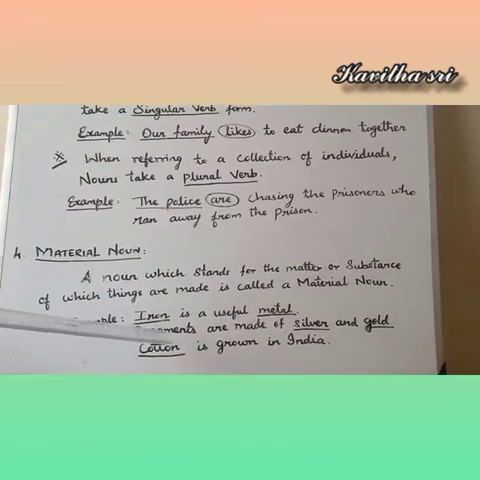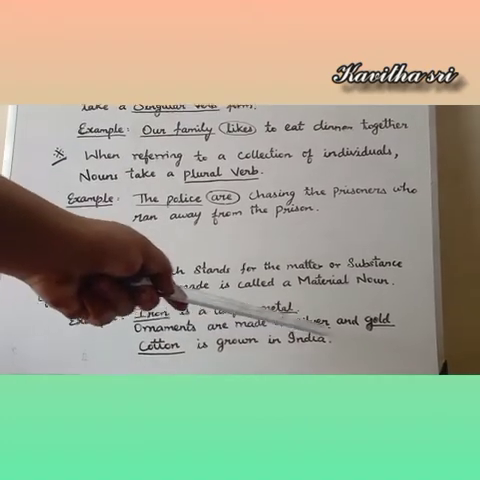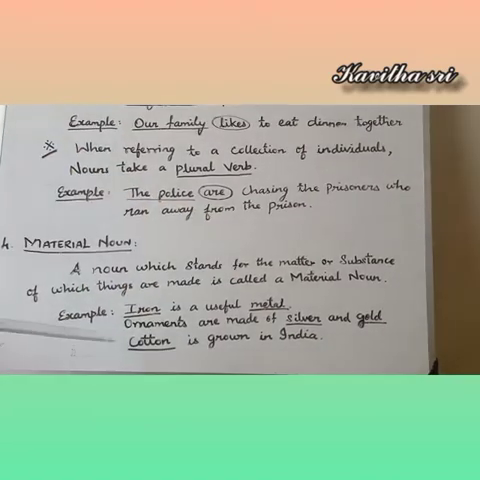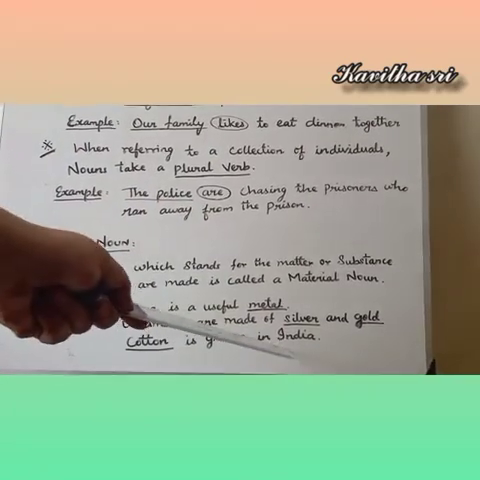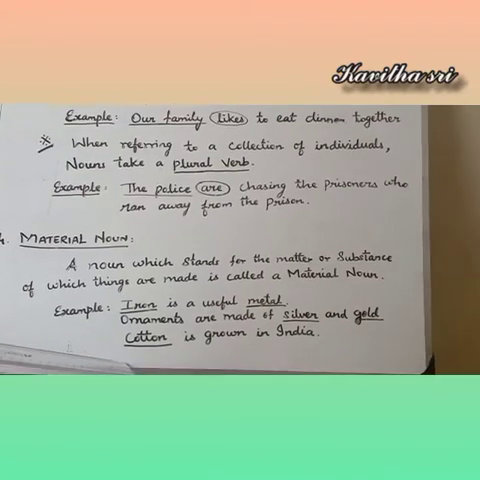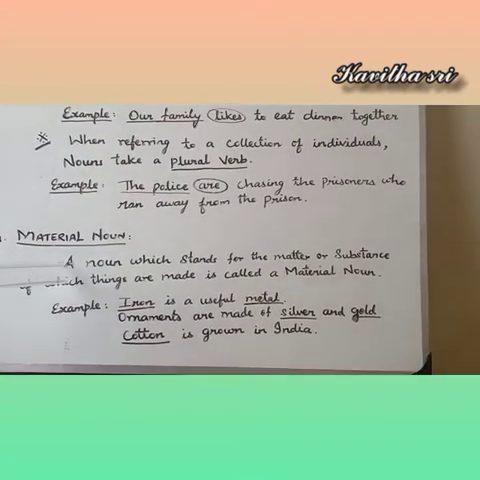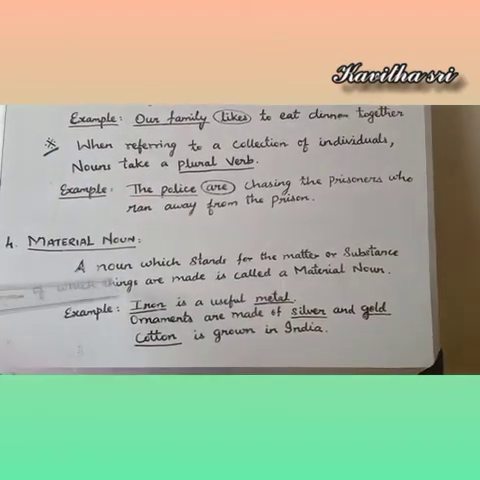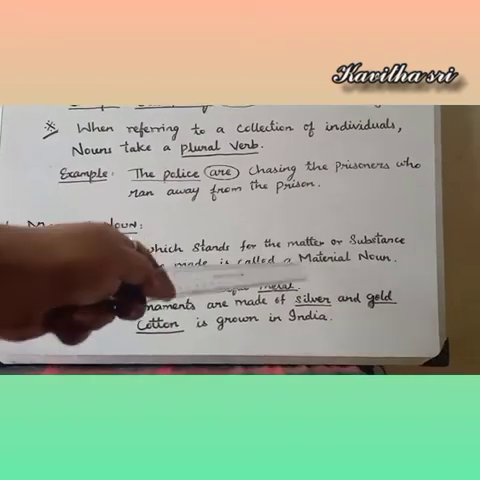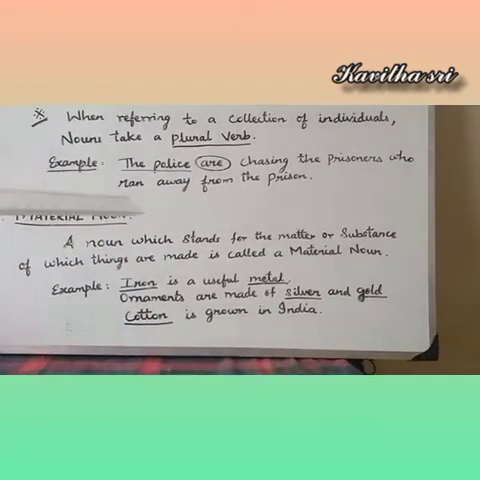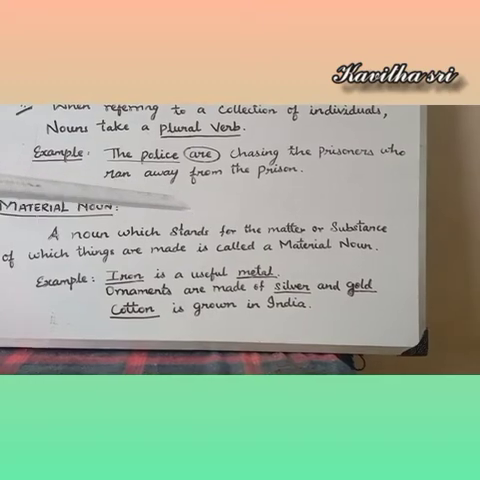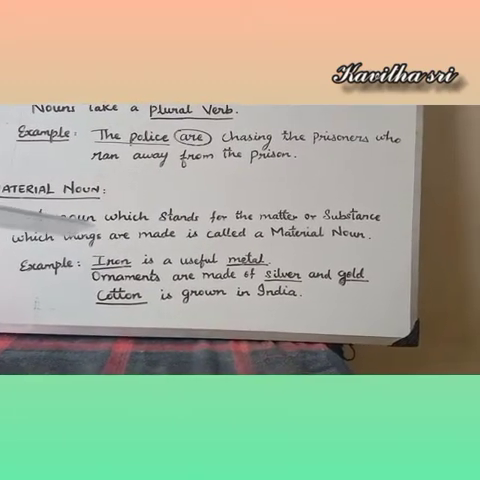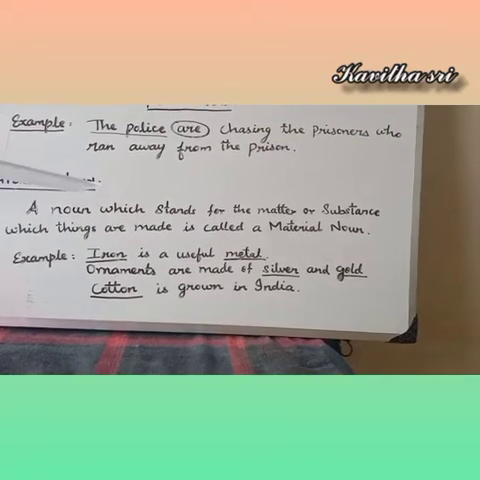Next example, ornaments are made of silver and gold. Here, what are the substances? Silver and gold. Cotton is grown in India. Here, cotton is a material noun. So, what is a material noun? A noun which stands for the matter or substance of which things are made is called a material noun. Here the nouns iron, wood, silver, gold, cotton are names of the materials from which things can be made. They are therefore called material nouns.